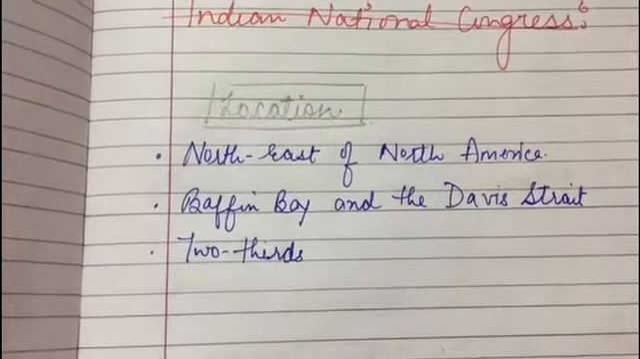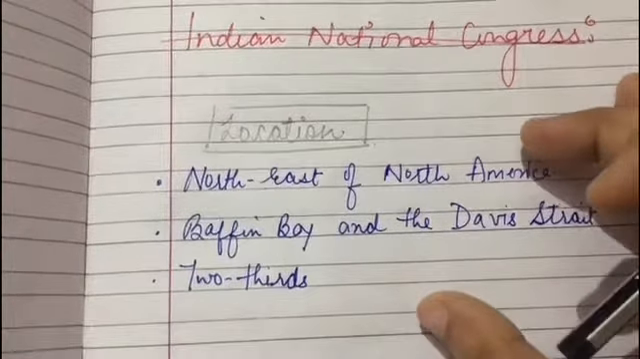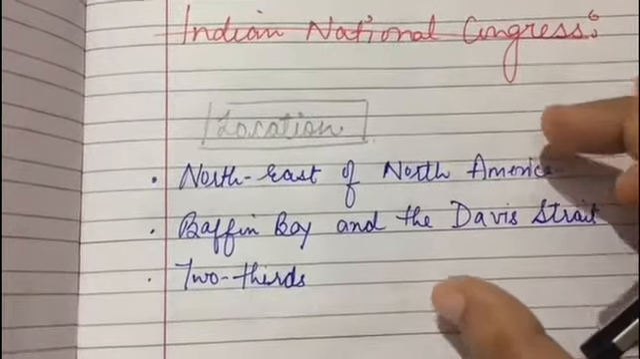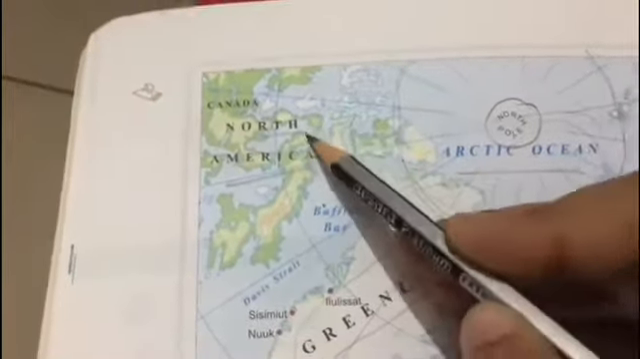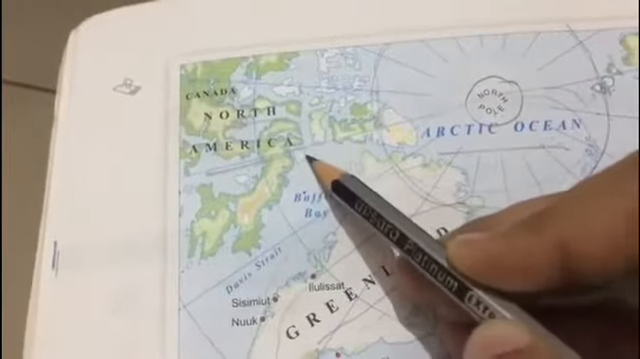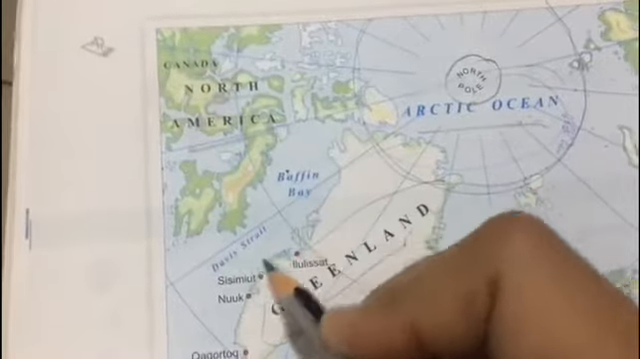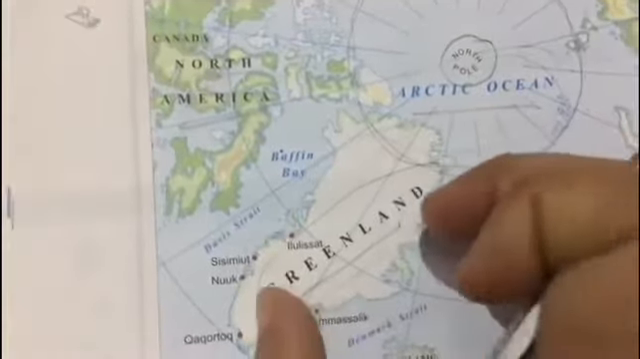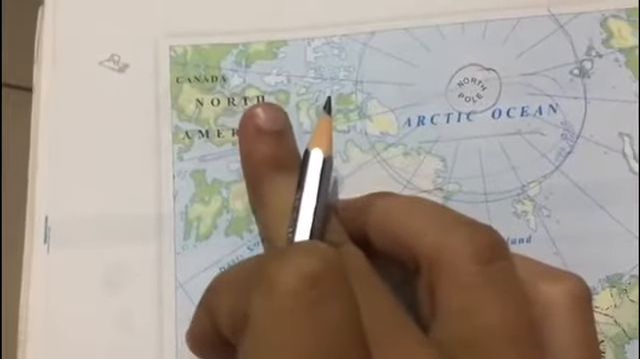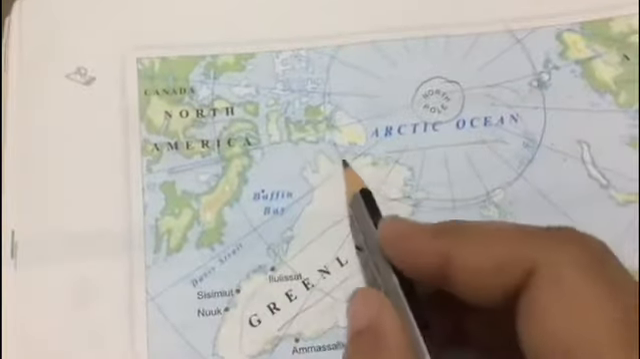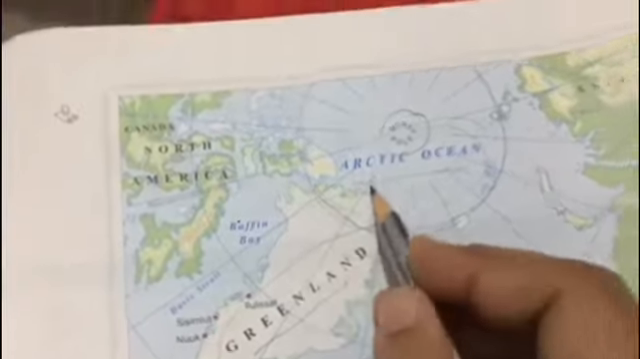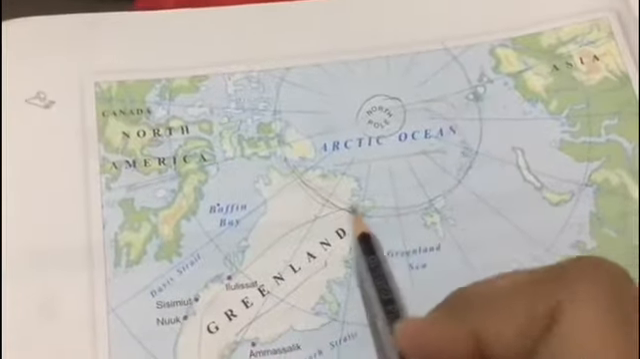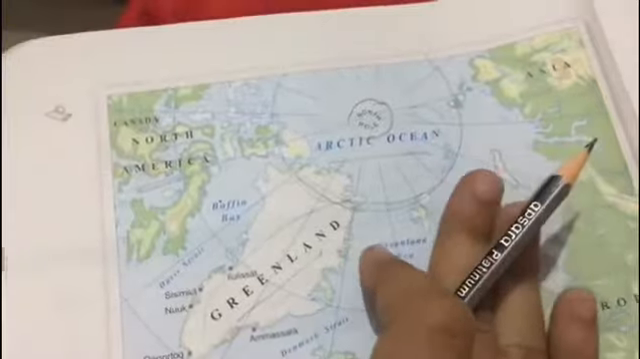Next we'll talk about the location of Greenland, that is, where basically Greenland is situated or located, right? See, Greenland is located near the northeast of North America. Next, the Baffin Bay and the Davis Strait separate Greenland from the islands of Canada, and 2/3 of this island lies above the Arctic Circle, right? So this is the location of Greenland.